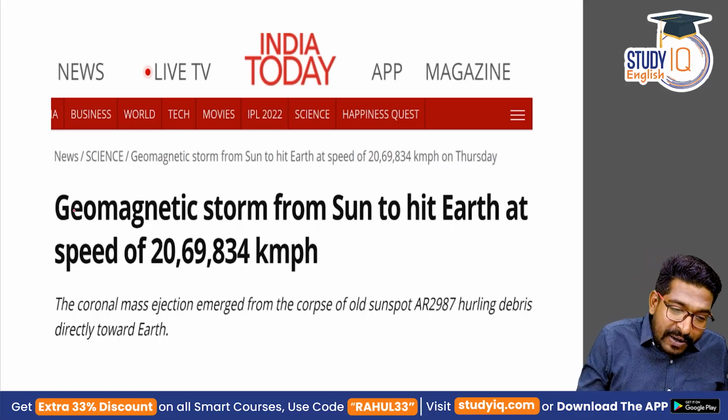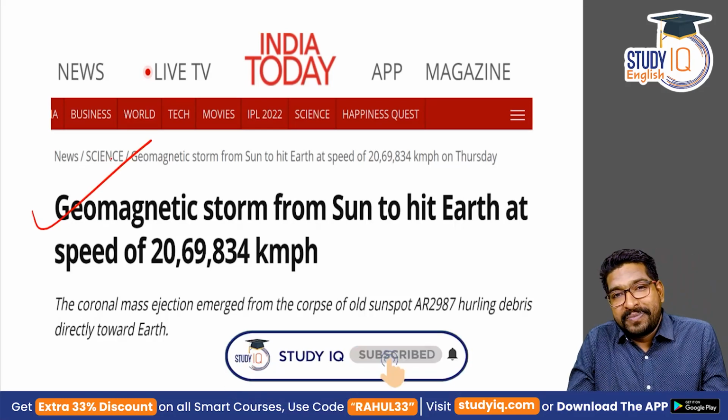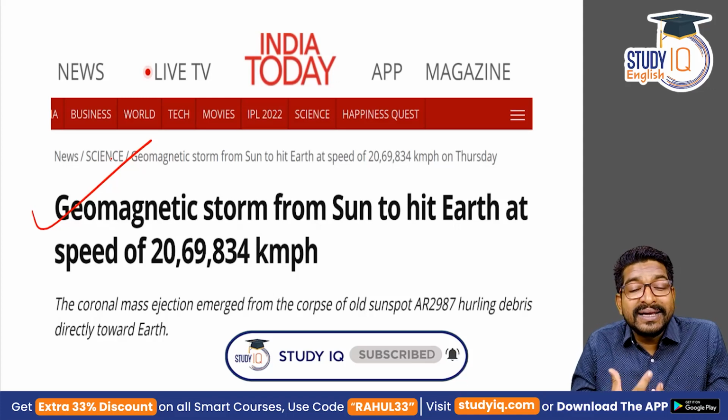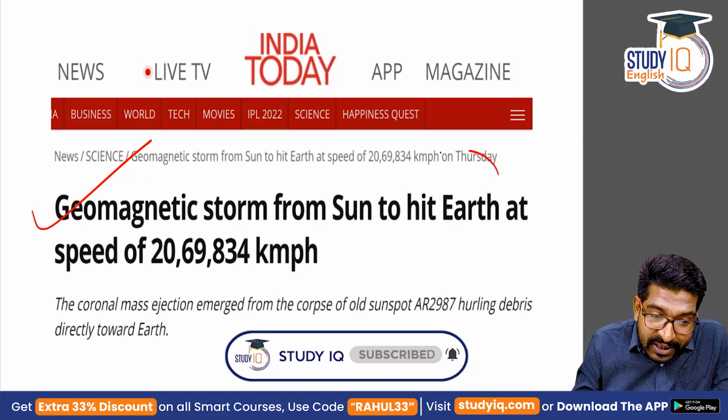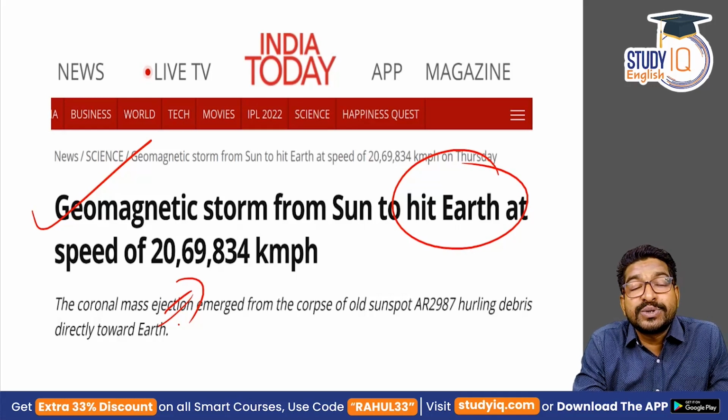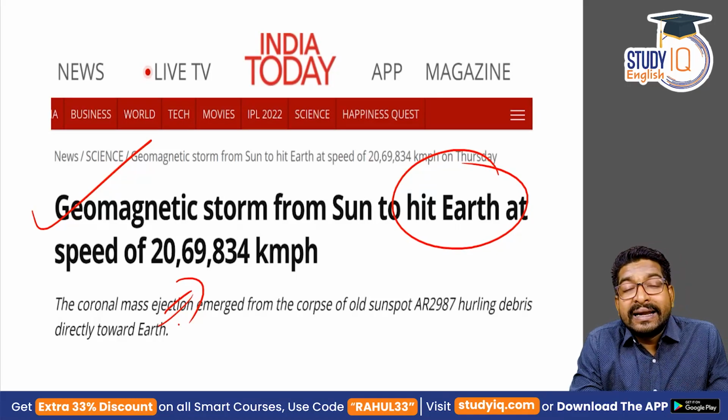Today we are going to discuss the geomagnetic storm. You can see the news here. A geomagnetic storm from the sun to hit Earth at a speed of 20,61,834 km per hour. This was predicted mid-April. On April 14th, it was said that a geomagnetic storm would hit Earth.